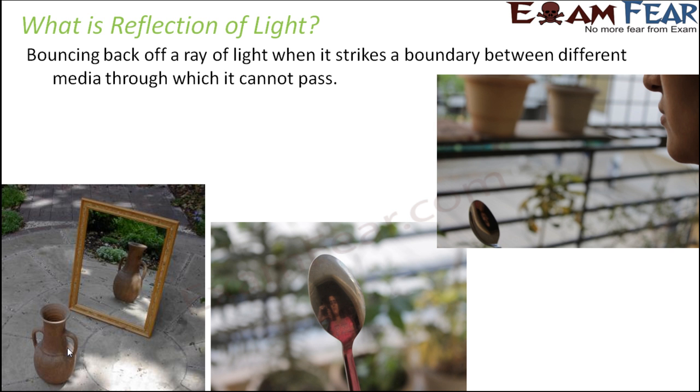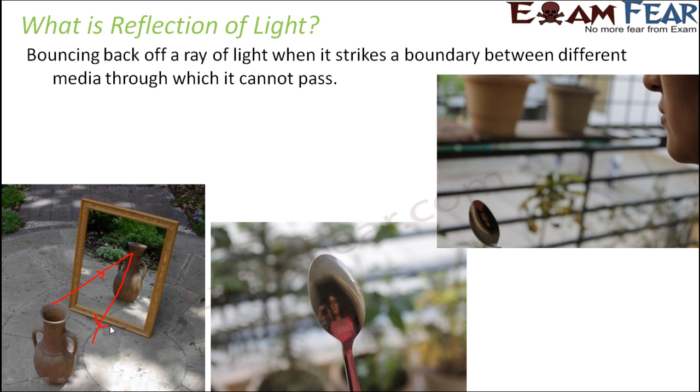Now this is an illuminated object. So when light from some other source, maybe from sun or from a tube light or a bulb, falls on this object, it will send the light on the mirror. So when the light from this object falls on the mirror, what happens? The light gets reflected back.